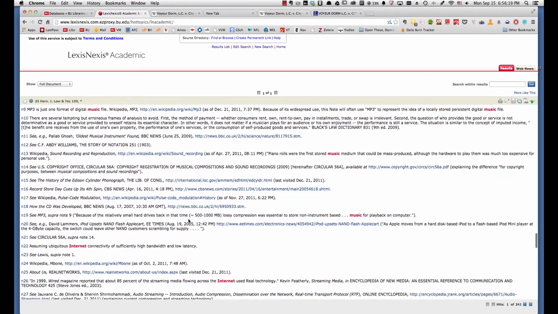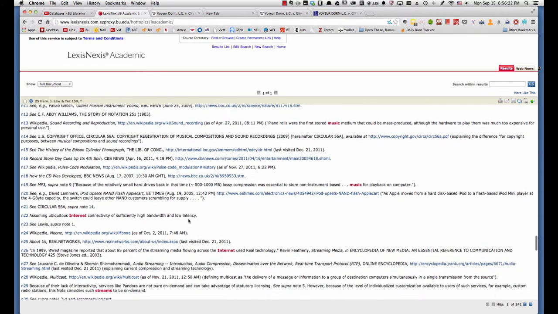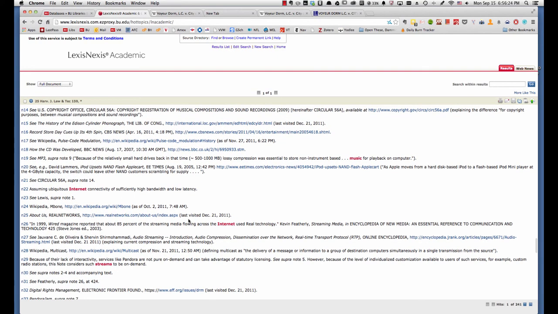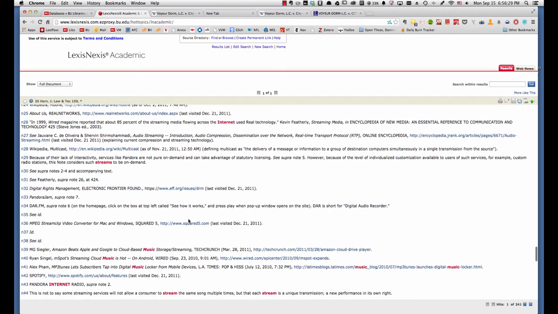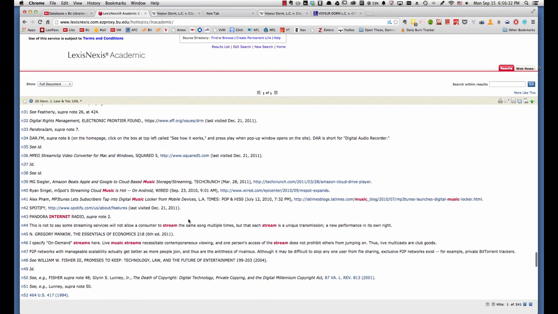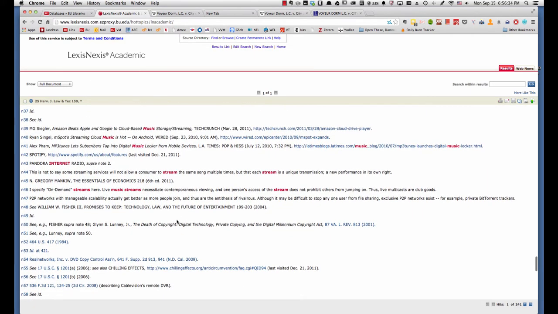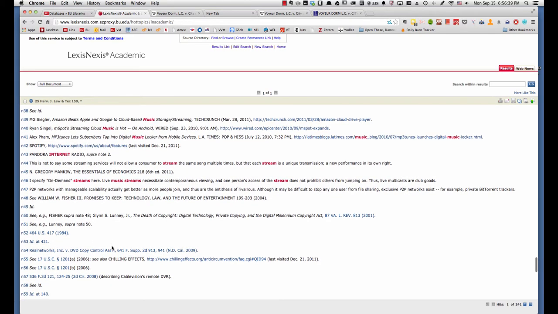And as we scan through this, you'll see that while there are lots of different sources here, there are really not very many cases. There are very few case decisions. So we scan all the way down to footnote number 54 before we find one of the first case decisions. And this reinforces a point that I've made in class, that the legal environment for most businesses is not defined by case law. It's defined by statutes and regulations.